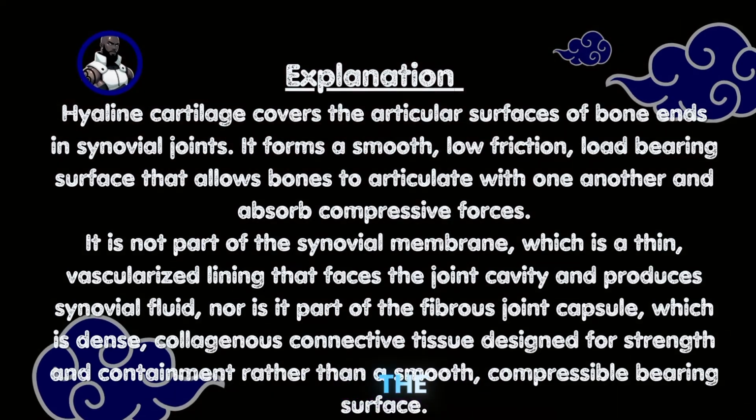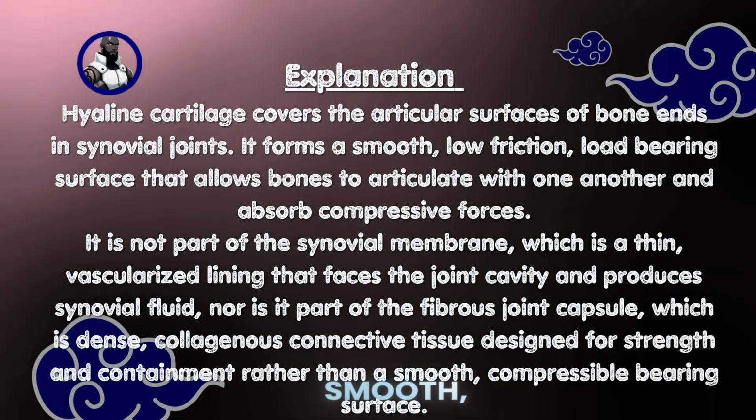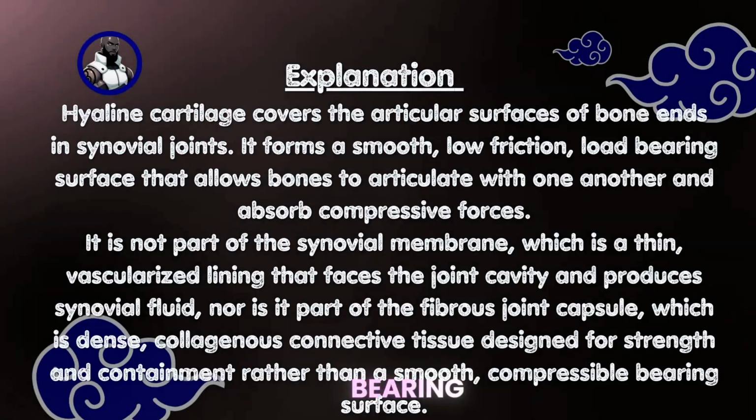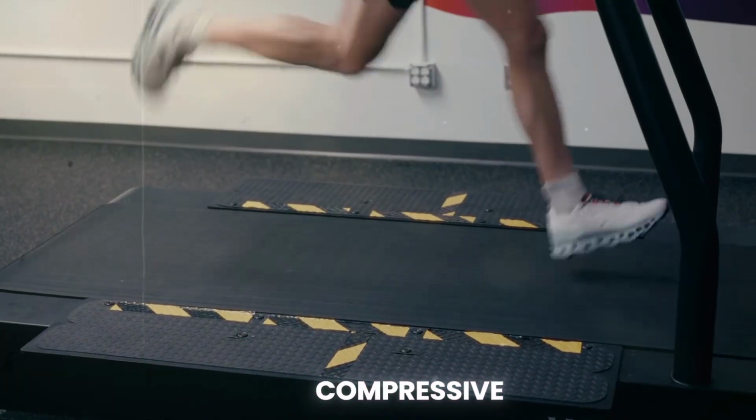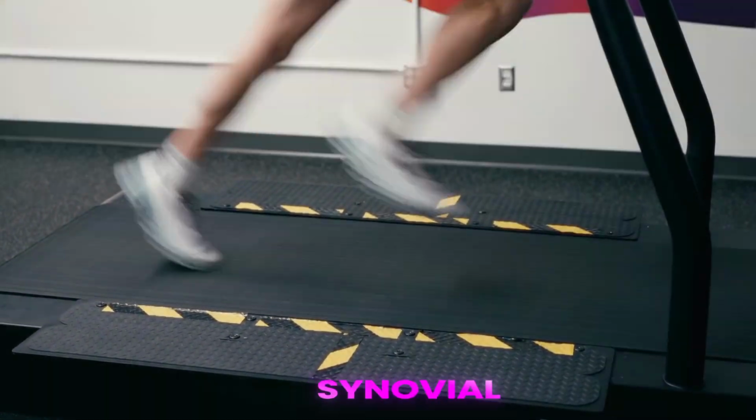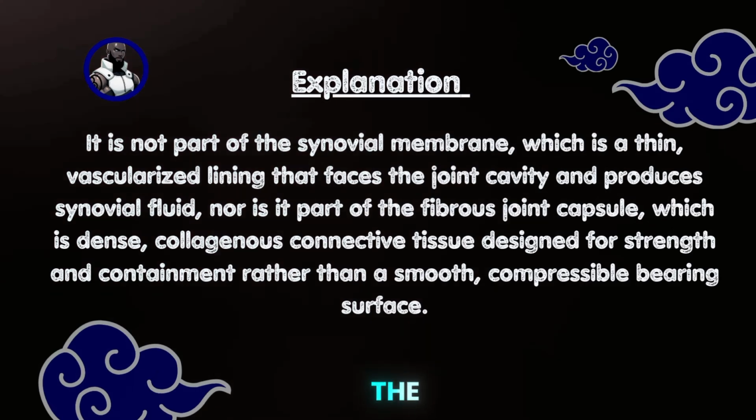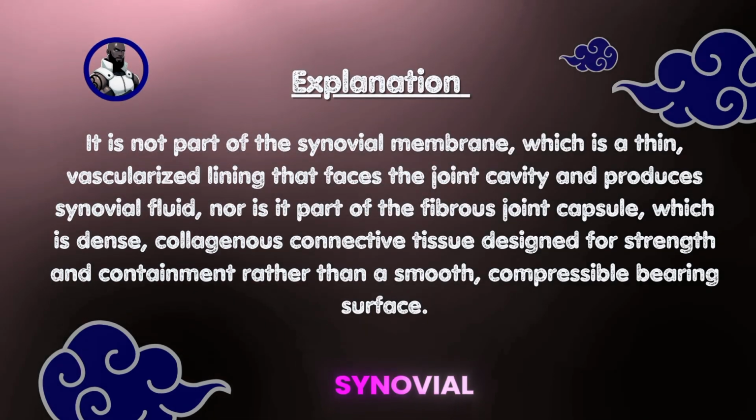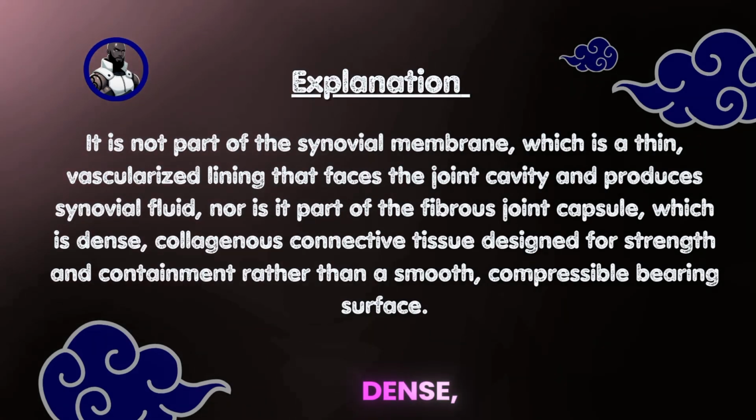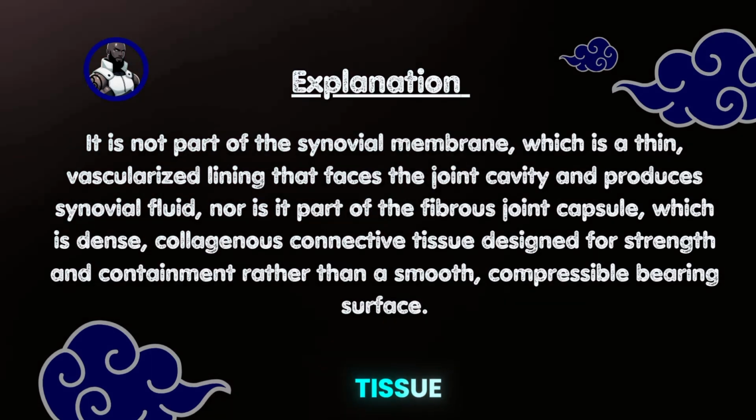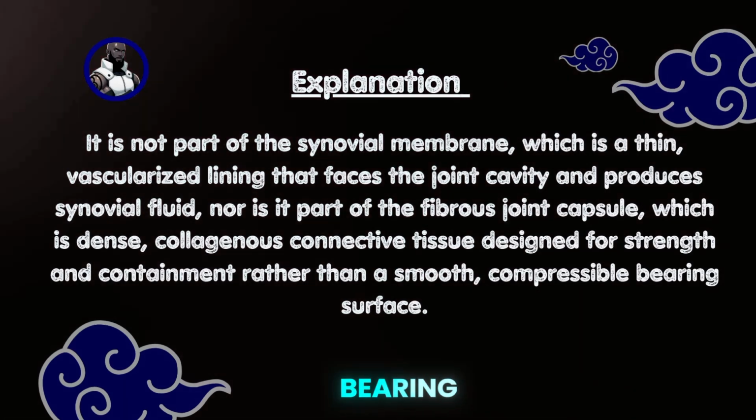Hyaline cartilage covers the articular surfaces of bone ends in synovial joints. It forms a smooth, low-friction, load-bearing surface that allows bones to articulate with one another and absorb compressive forces. It is not part of the synovial membrane, which is a thin, vascularized lining that faces the joint cavity and produces synovial fluid, nor is it part of the fibrous joint capsule, which is dense, collagenous connective tissue designed for strength and containment rather than a smooth, compressible bearing surface.